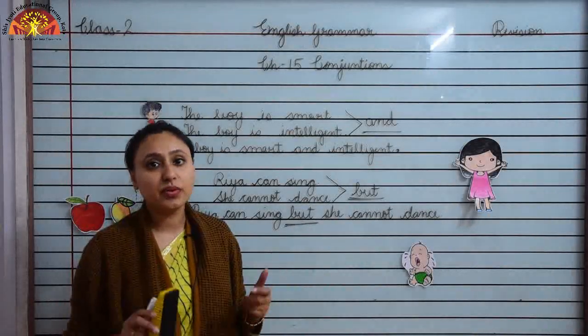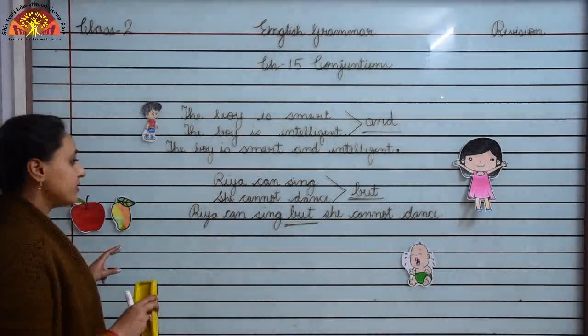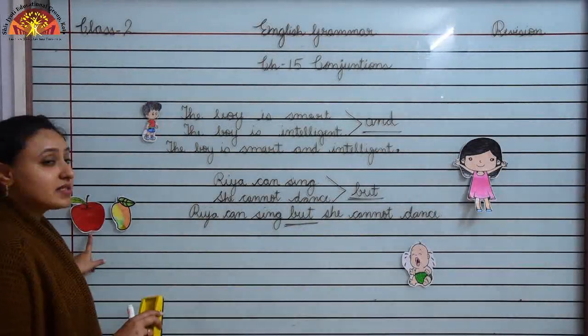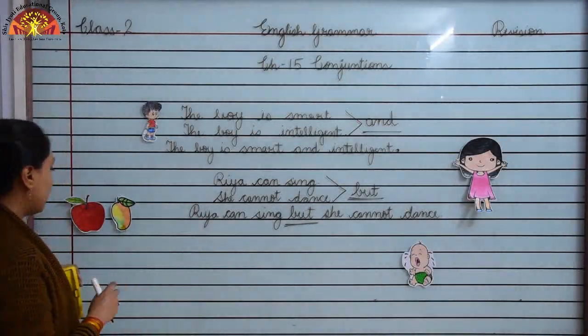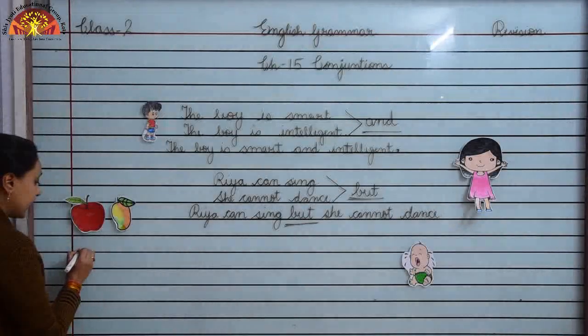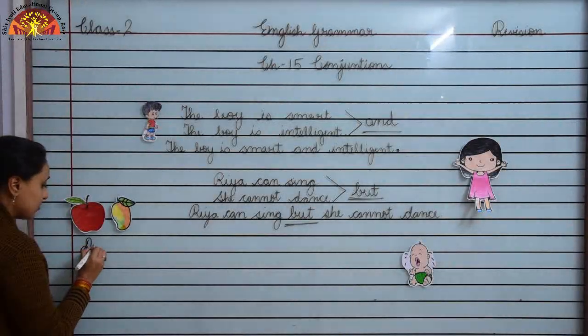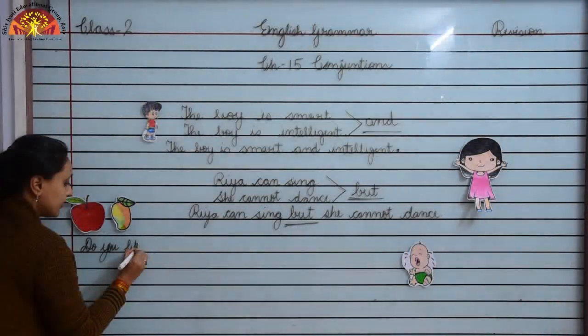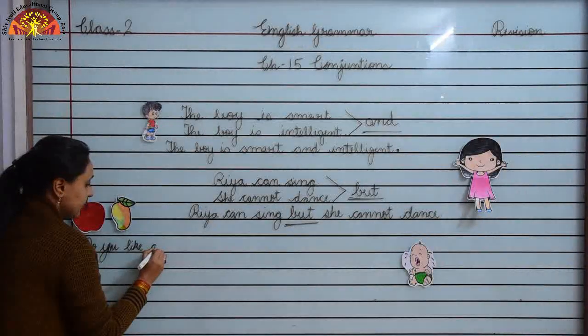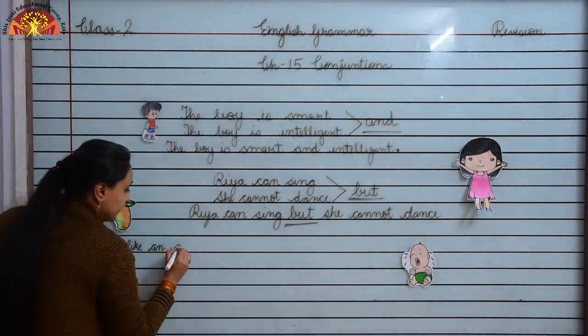Now we will see an example of the conjunction word or. Children, look over here, this is an apple and this is a mango. Now I will write two sentences. Do you like an apple?